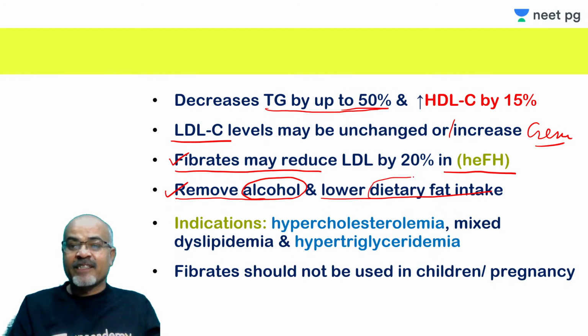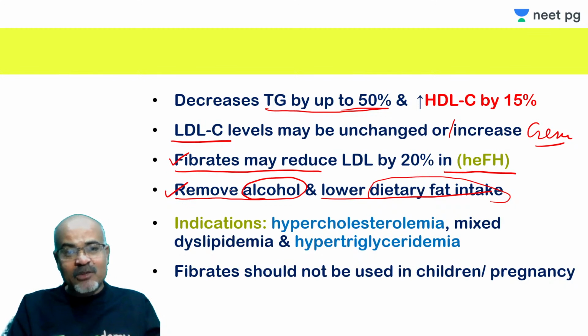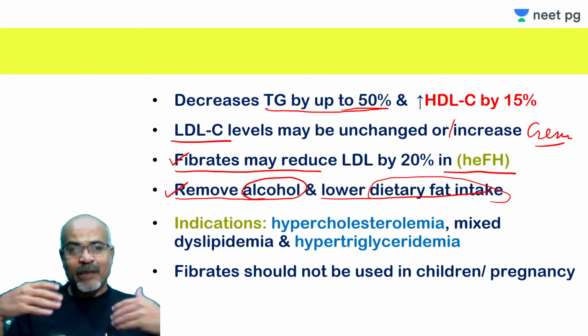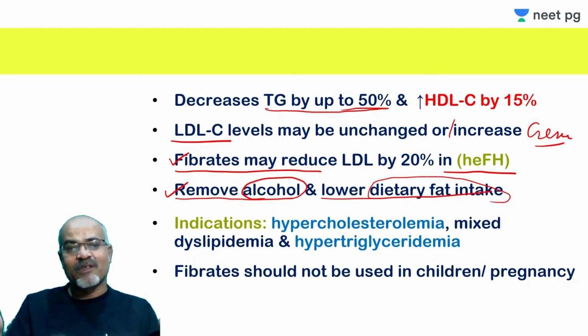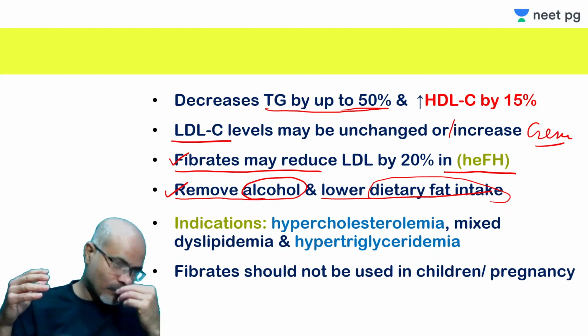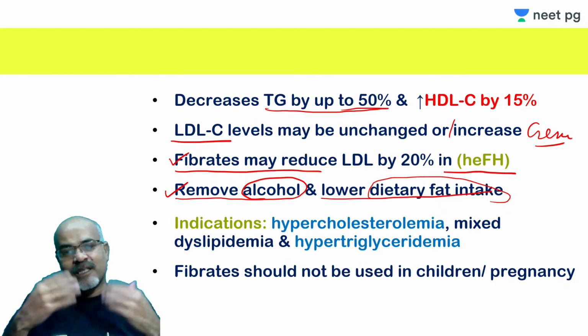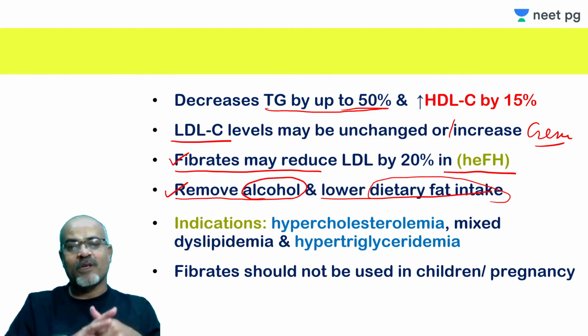And dietary fat intake should be reduced, and this can act as an adjunct to the primary therapy, that is lifestyle modification. And this can improve by enhancing the catabolism or clearance of the triglyceride in terms of increased fatty acid beta oxidation, or can decrease synthesis. Increasing clearance and decreasing synthesis, both are there actually.